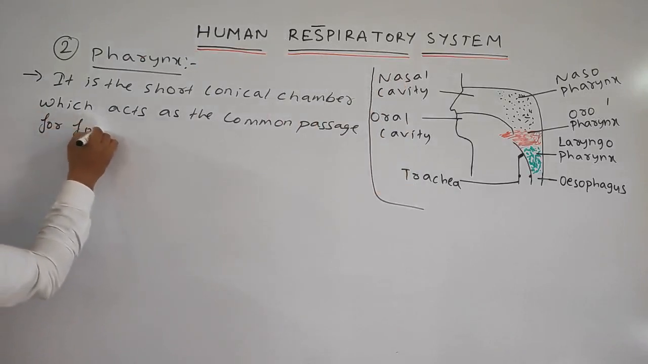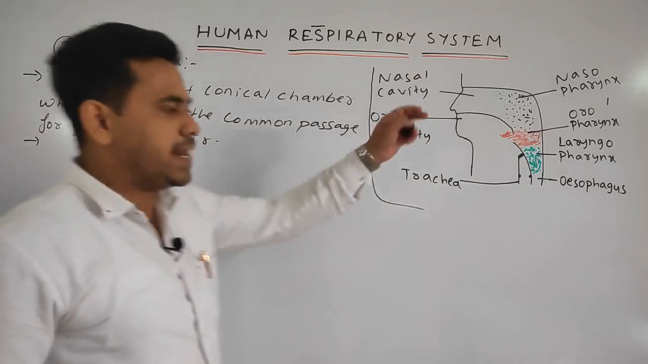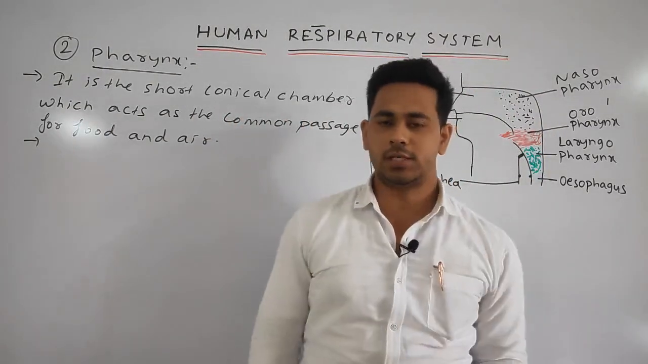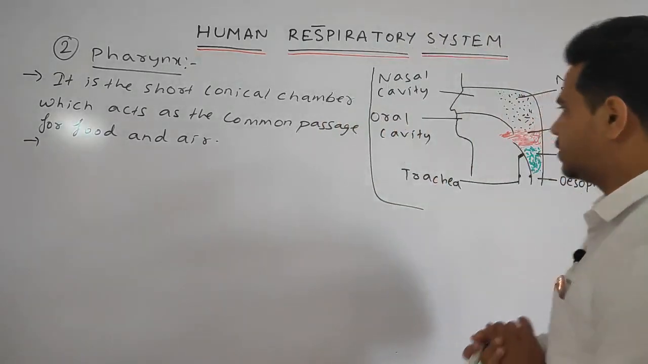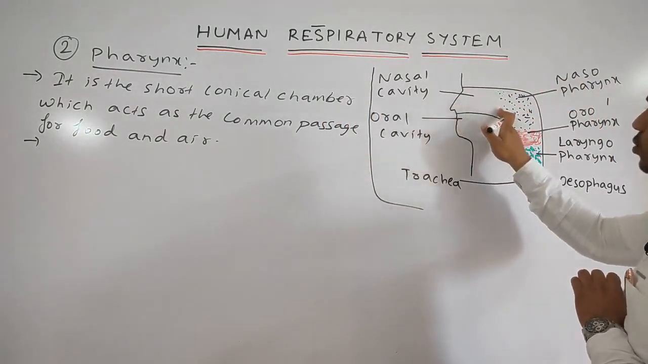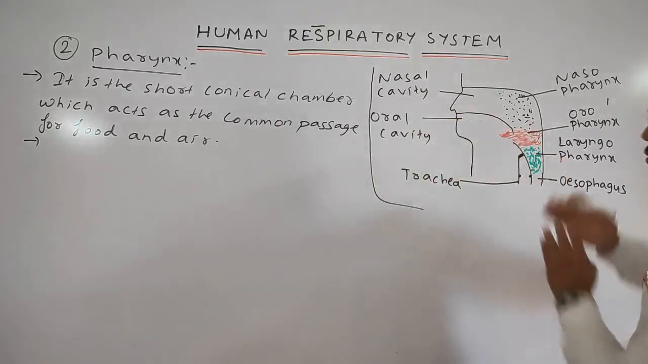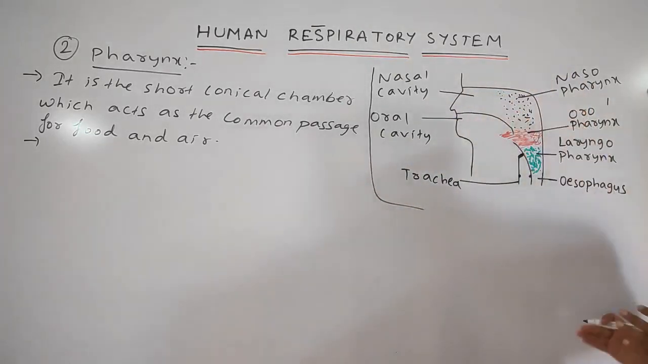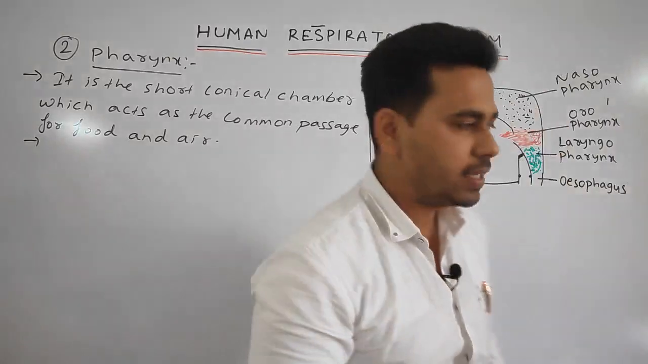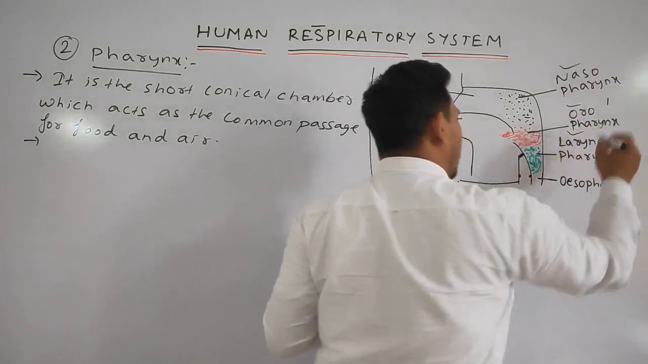for food and air. Students, the pharynx region begins after the nose, meaning the nasal chamber, which acts as the common passage for food and the air. This portion is the pharynx region. You can see the air can pass. Obviously this one is your mouth and this one is the oral cavity by which food can also come. So students, the pharynx is the common passage for the food and the air. Also, the pharynx is divided into three different regions: nasopharynx, oropharynx, and the laryngopharynx.